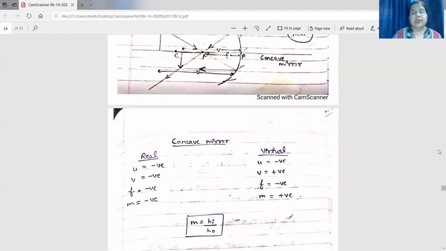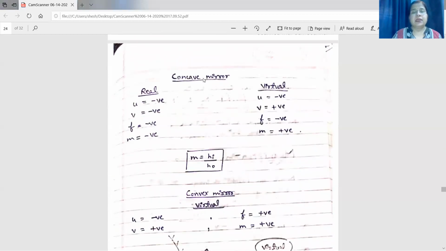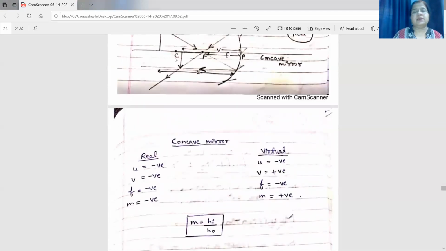See here for concave and convex mirror. In a concave mirror, you will get a real image as well as a virtual image. So keep it in mind. In case of a concave mirror, the object is kept always on this side. So u will be negative, right? In the 5 cases we have read, the image obtained is a real image, and the image obtained will be on this side. So image distance is always negative. What about the focal length? It is also negative.